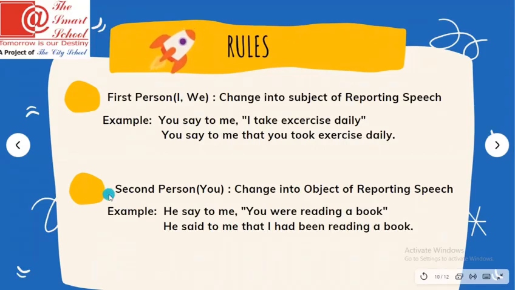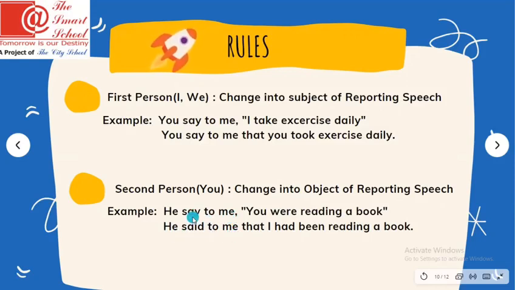Let's move to the second rule. Second person pronoun is called you, which says change into the object of reporting speech. So if in the reported speech we are using you, we're going to change it with the object of reporting speech, which is this one. Not necessarily will there be just me, it can be any name, any other pronoun, any word written over here. So if there is you written over here, we are going to check it with here. So you is going to change into I.